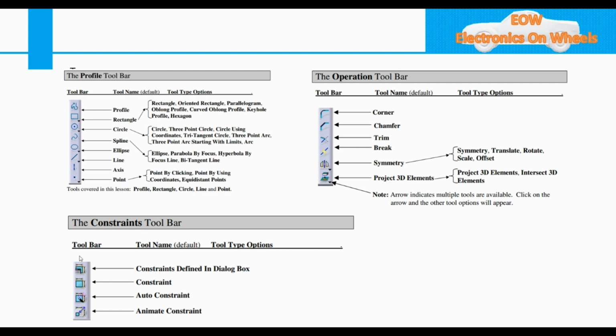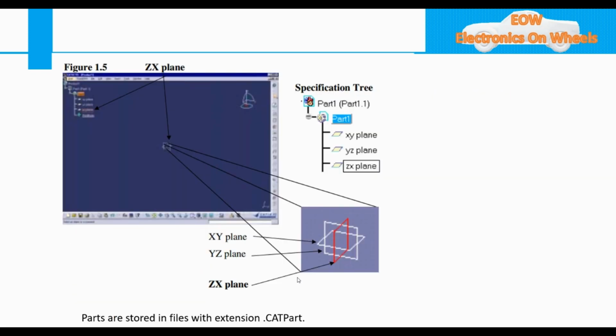We will see. So in this toolbar you will see the constraint defined in dialog box, then constraint. This will be used mostly auto constraint and animate constraint. Then moving further, you will be having this tree. Then you having the access plane. We call it a specification tree where you will have all the information where you are working and what you are working.